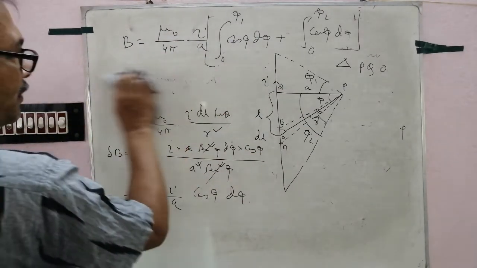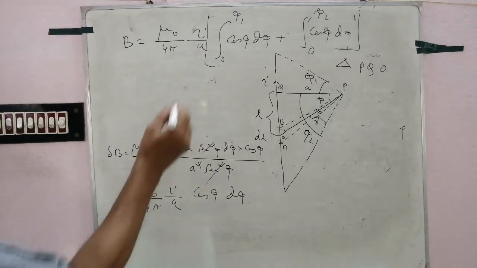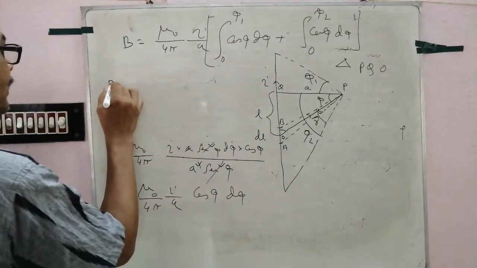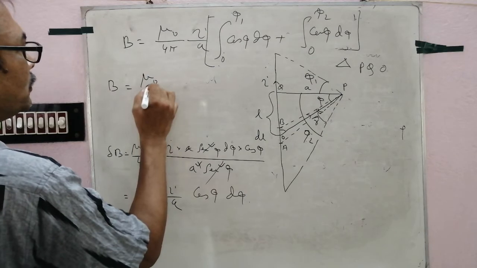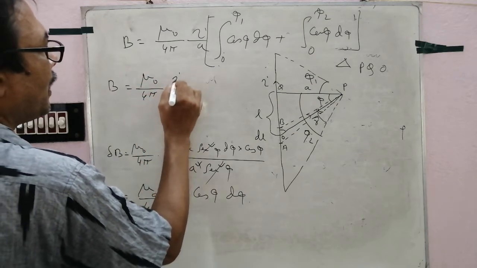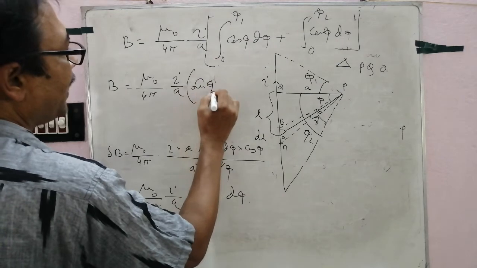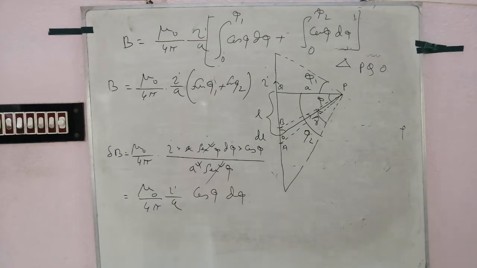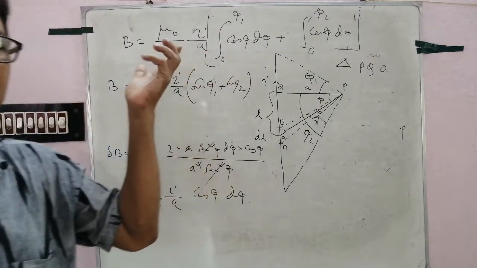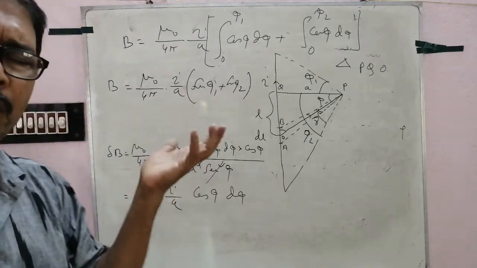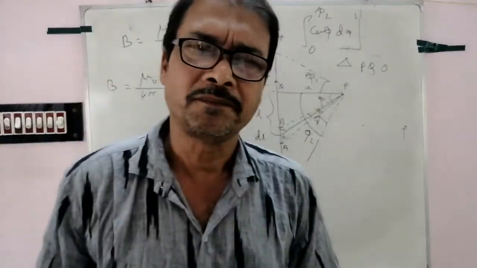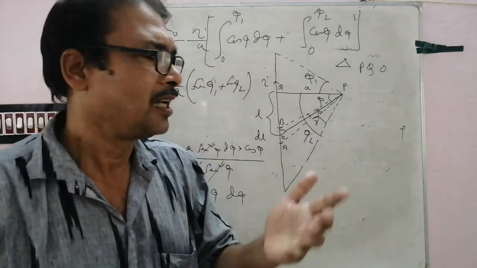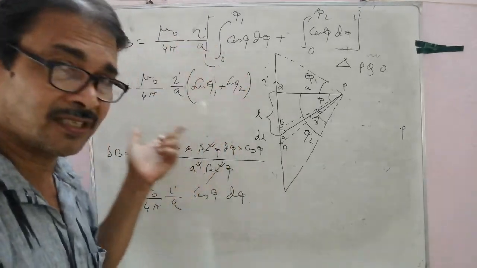So what will be the result? The integration of cos phi is sin phi. So the final result is mu 0 by 4 pi I by a, sin phi 1 plus sin phi 2. Clear? This is the form. Very important equation. Different types of questions may be set. This equation is very important. Many kinds of questions can be set from here, and I shall discuss different types of questions from this equation.